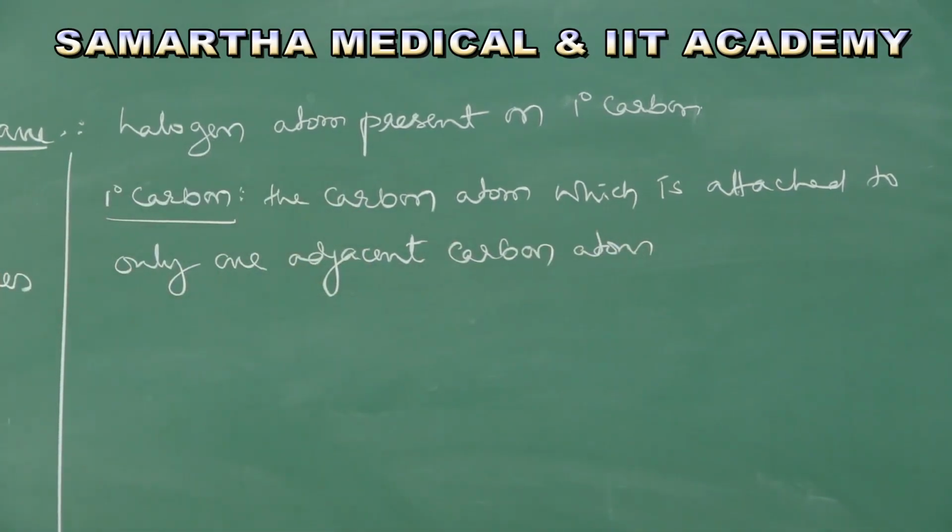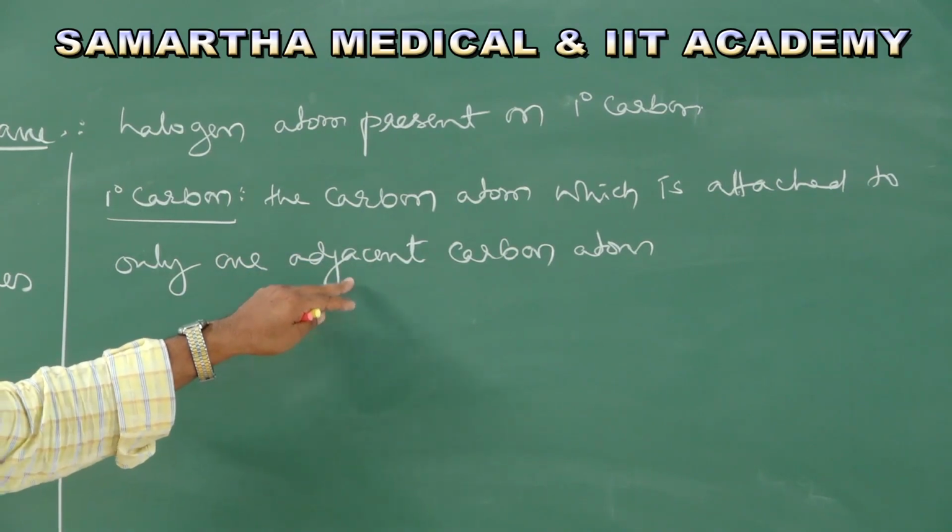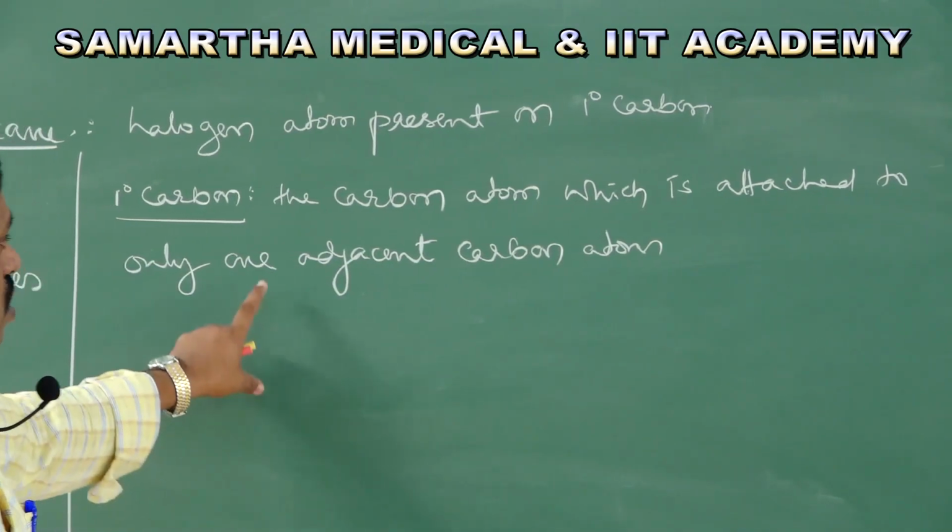So therefore, a primary carbon is the carbon atom which is attached to only one adjacent carbon atom.